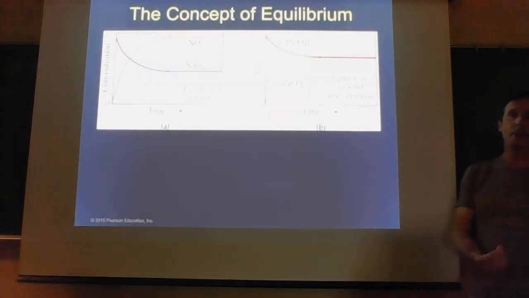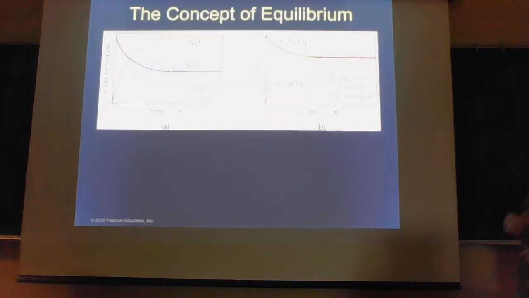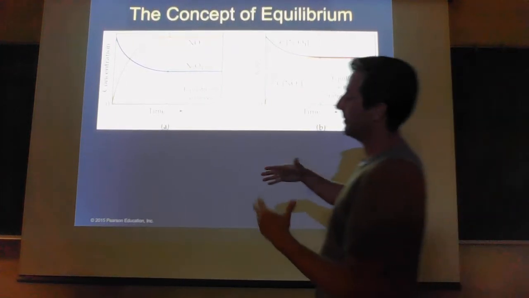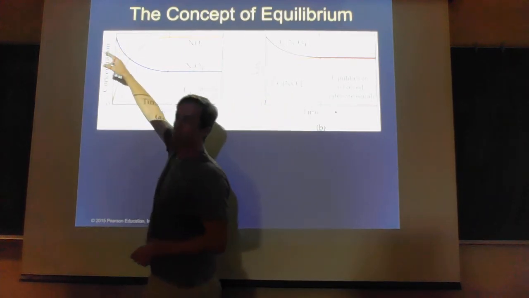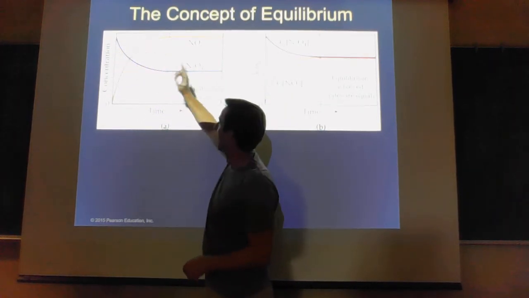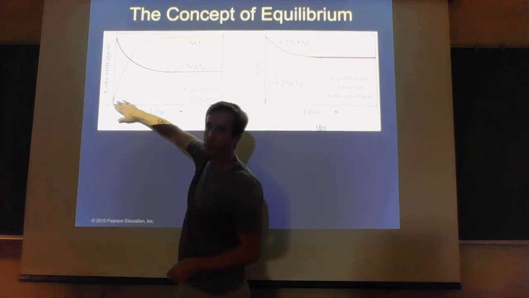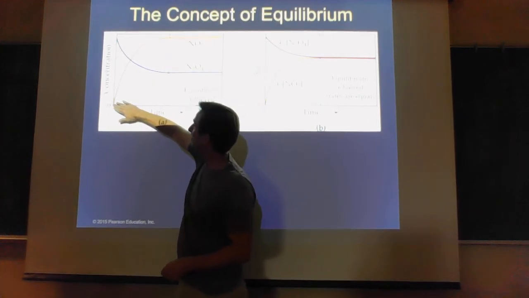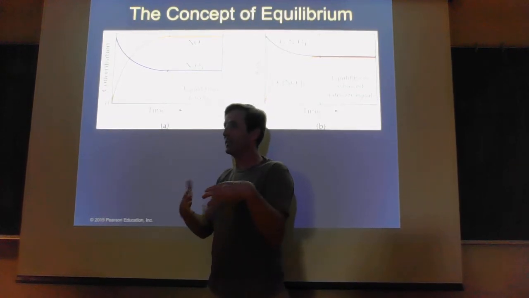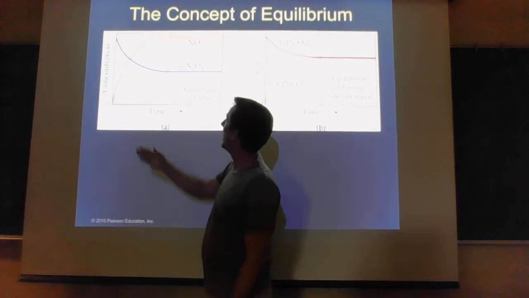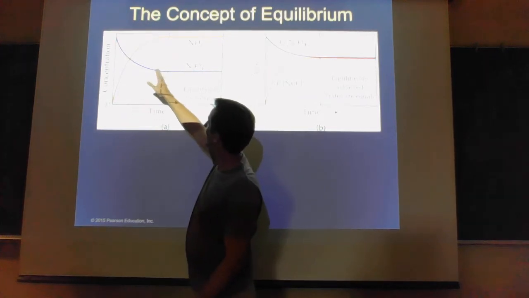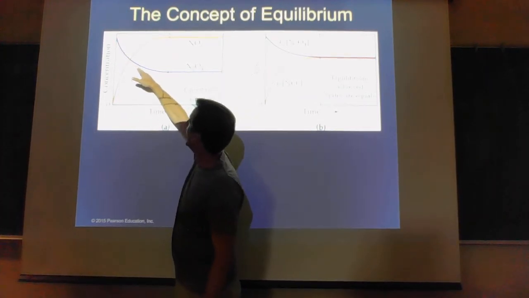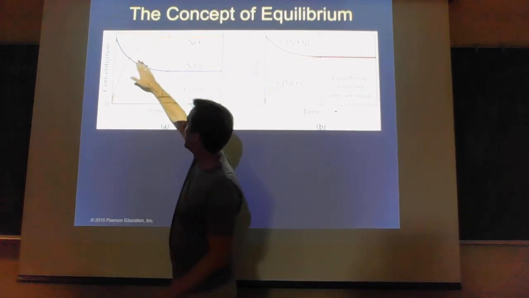So, in a graph, if we take a solid piece of N2O4 from the previous slide, my initial amount of N2O4 is a high number, but the amount of NO2 initially is 0. As the solid sublimates, I'm going to form N2O4 gas, but then that starts to react. The amount of N2O4 is going to go down. The amount of NO2 is going to go up.